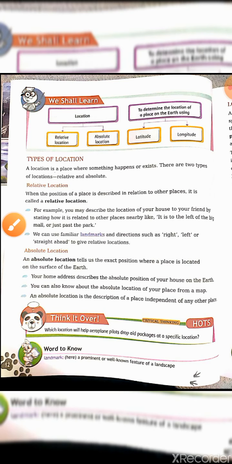Think it over. Which location will help aeroplane pilots drop packages at a specific location? Of course, which one? The absolute location is going to help. So now come on to the next page.